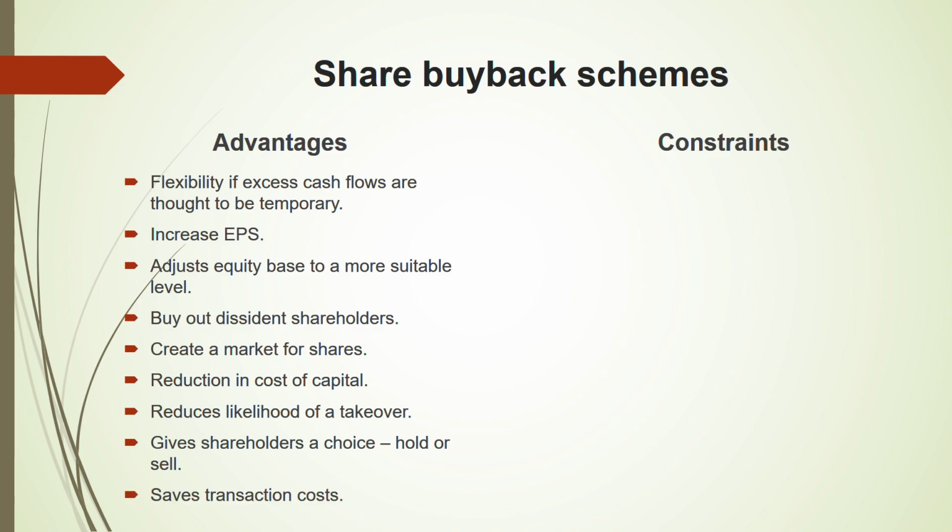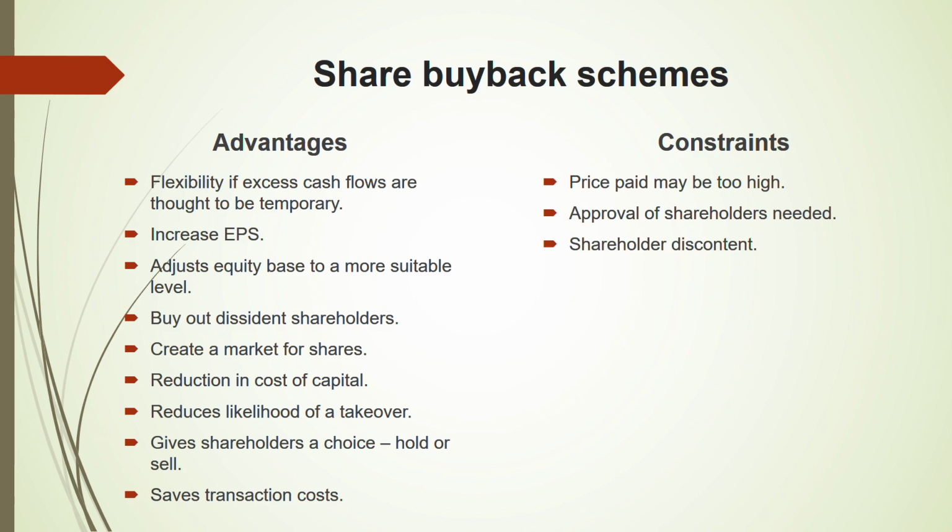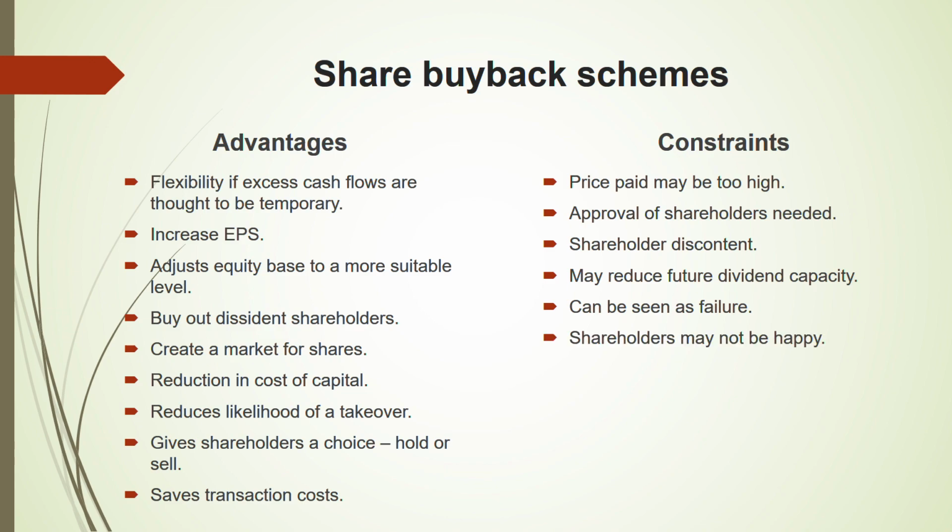Coming to the constraints, the price paid may be too high. Yes. Approval of shareholders is needed. You just cannot adopt the scheme. You need the approval of the shareholders. Shareholder discontent. Some shareholders might not be happy with it. They might not approve of it. It may reduce the future dividend capacity. Yes. In the future, dividend capacity might reduce. It can be seen as a failure. It's not that it will always be successful. This can be a failure. And shareholders may not be happy with this.